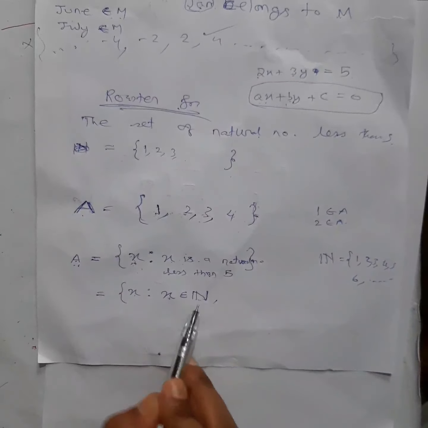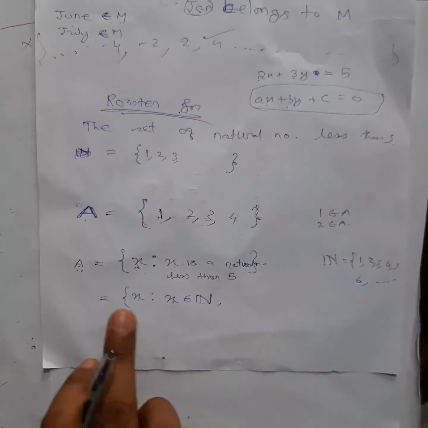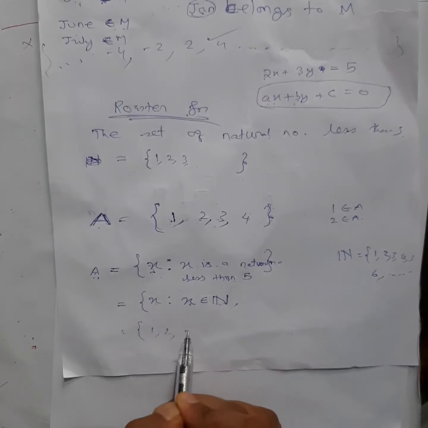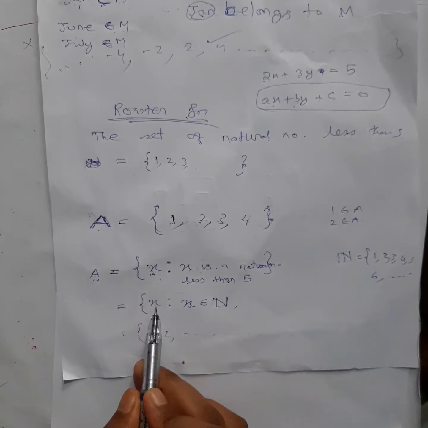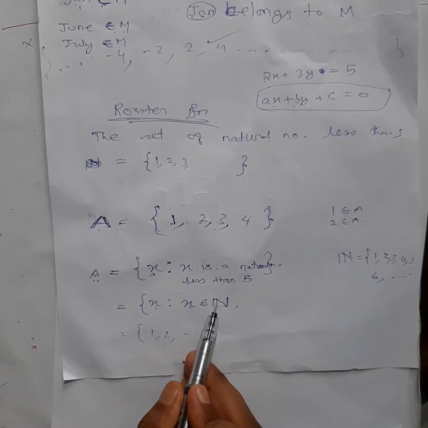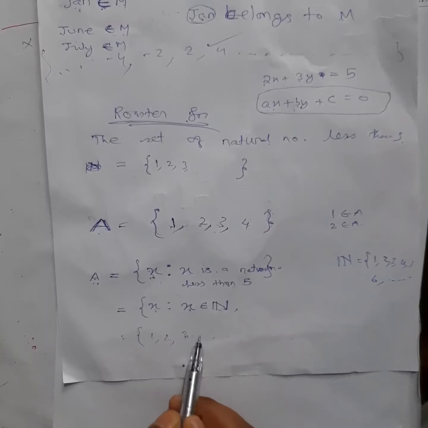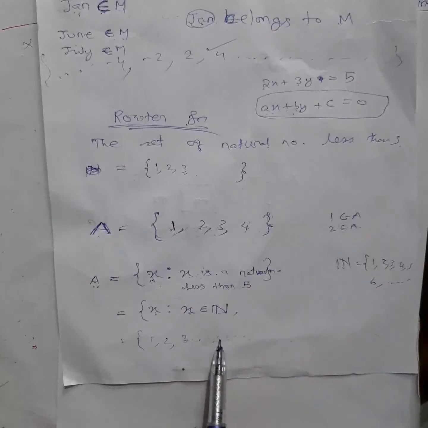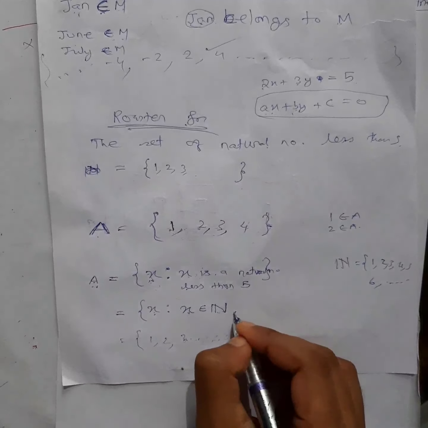But if I write simply like this and stop here, then what will be the list? 1, 2, 3, 4, 5, 6. It is X, and X belongs to natural numbers. If I stop here, then the list will go till infinity. But see, our set is only till 4. Less than 5 they have said, right? So I have to give one restriction here.